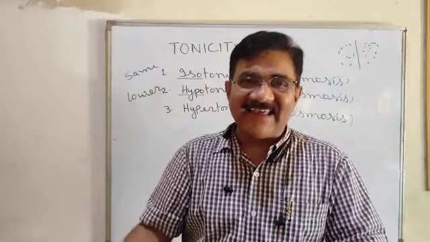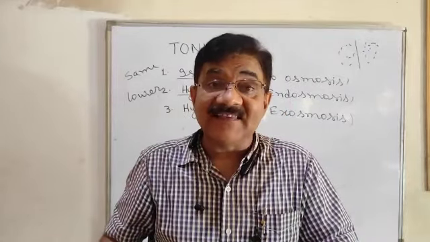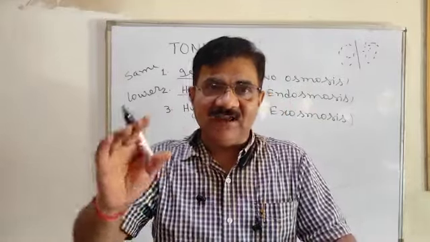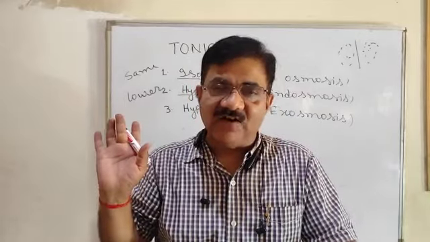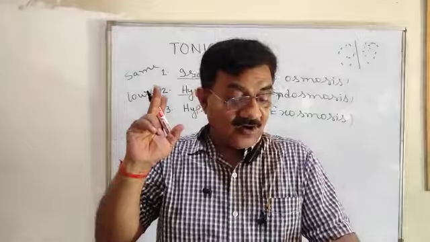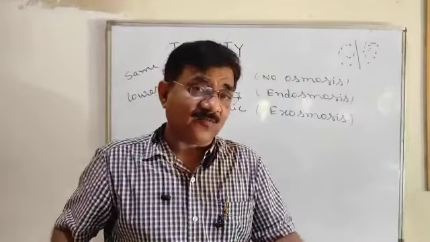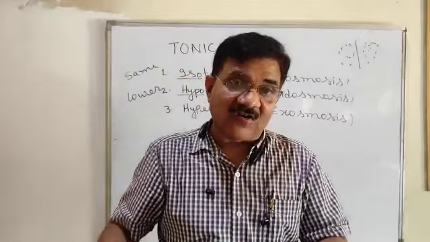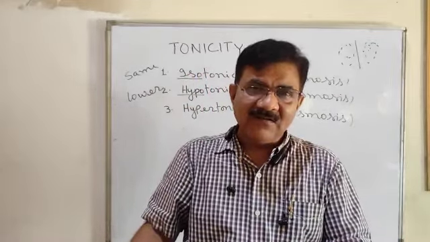Keep in mind, raisin, kismis, if you put it in water, it will swell. Imbibition will work and osmosis will also work. Which osmosis, endoosmosis or exoosmosis? Endoosmosis, it will absorb water. Why?